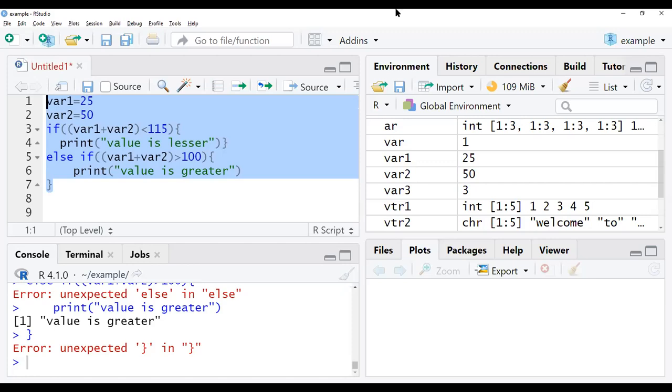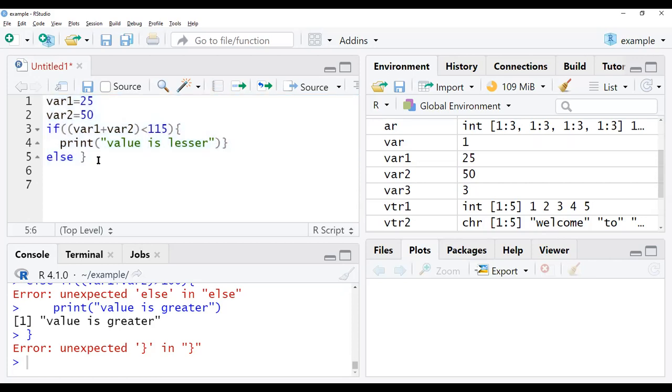Else, okay, we'll check this once again. It will just check the else and print value is greater. We'll check with this now.